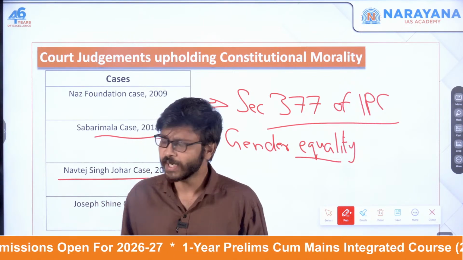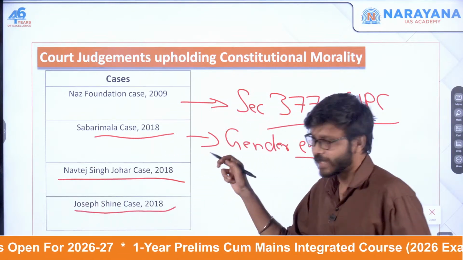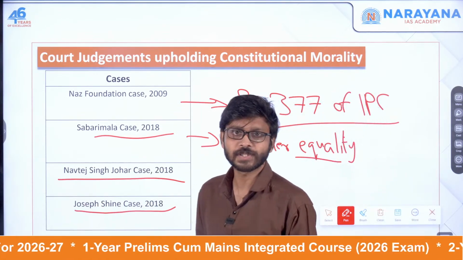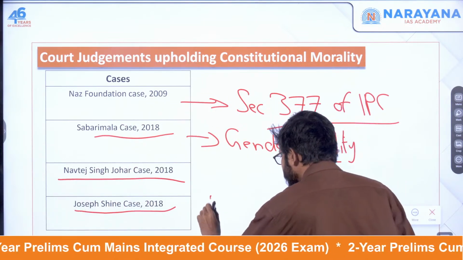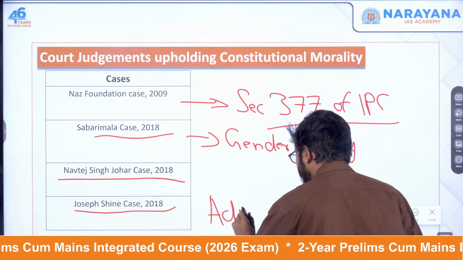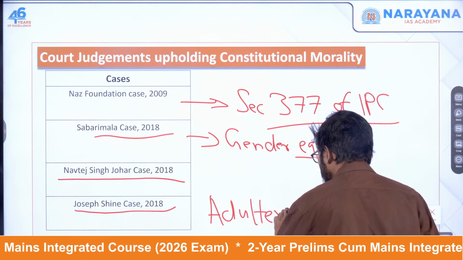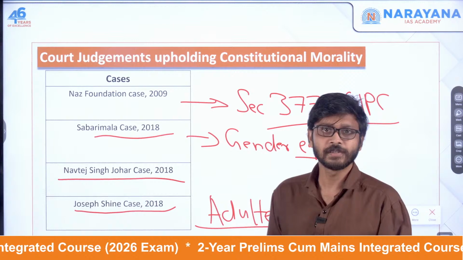Okay, another important case is the Joseph Shine case of 2018. So this is related to adultery. Adultery was earlier considered as a crime.